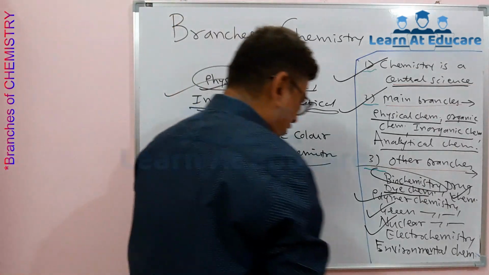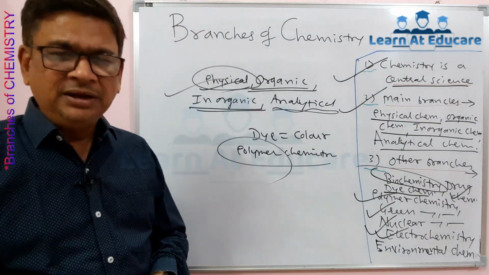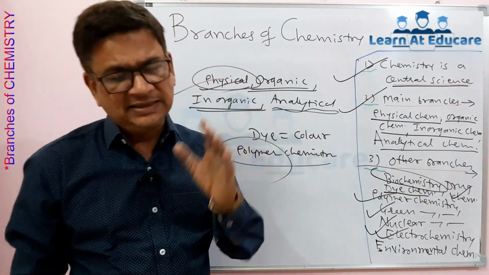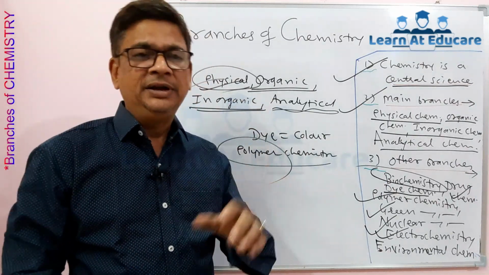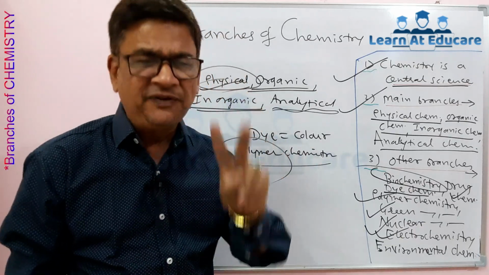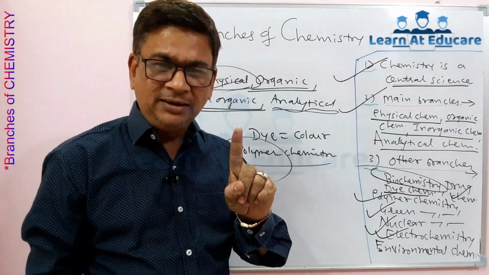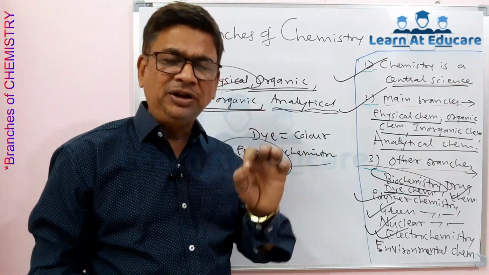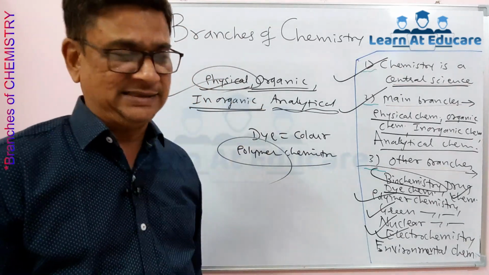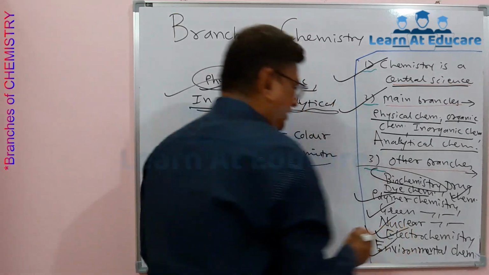The next one is called electrochemistry. Electrochemistry deals with electrolysis, Faraday's laws of electrolysis, and also all those types of cells, mainly classified into two types, that is electrochemical cells, divided into voltaic or galvanic cell, and the other called electrolytic cell. Then one more branch called environmental chemistry.